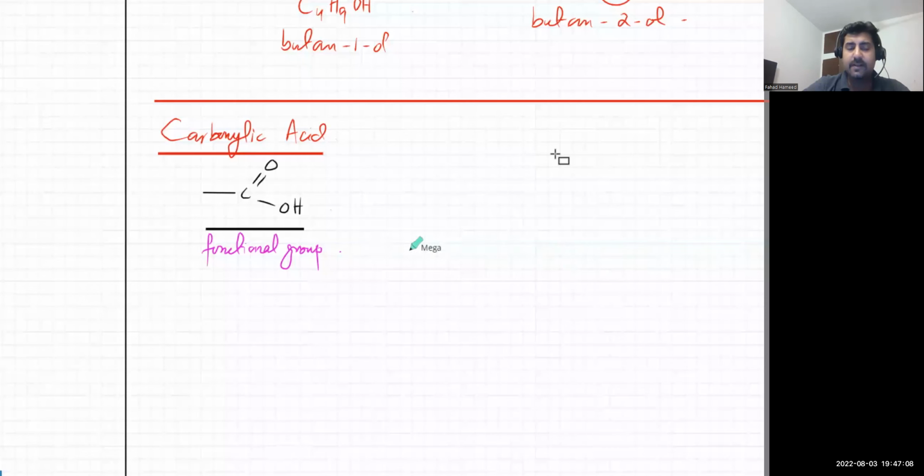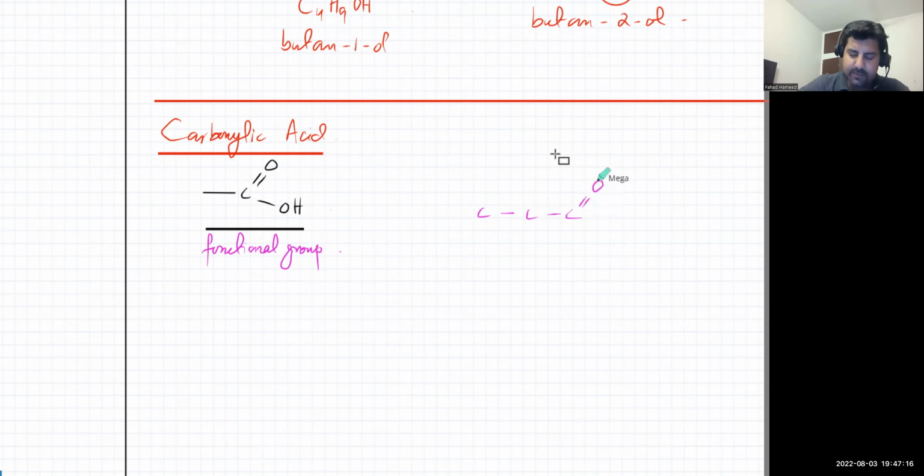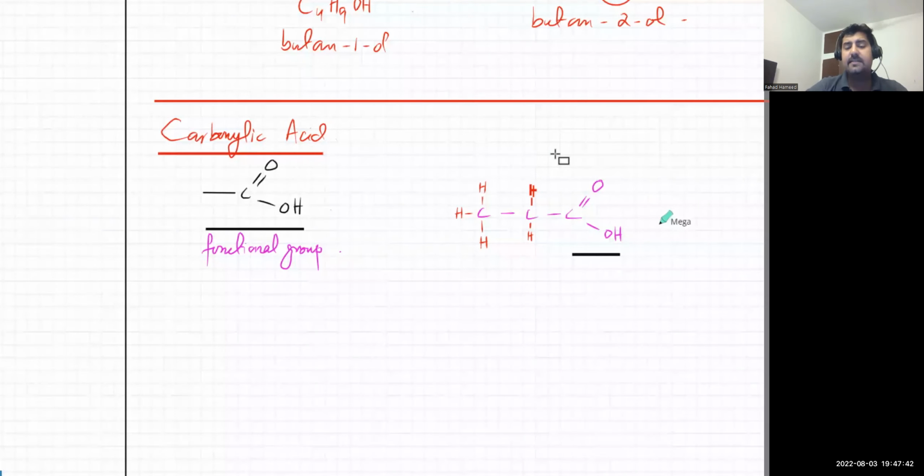Okay, that's the functional group of a carboxylic acid. An example is if I have 3 carbon atoms, one of them will have a double bond O and OH. So that means that's a carboxylic acid. It must have this thing in it, and you can add the hydrogens. This one will have 2 hydrogens, so you can just write CH2. This one will have 3 hydrogens. But this entire structure must be a part of the molecule.